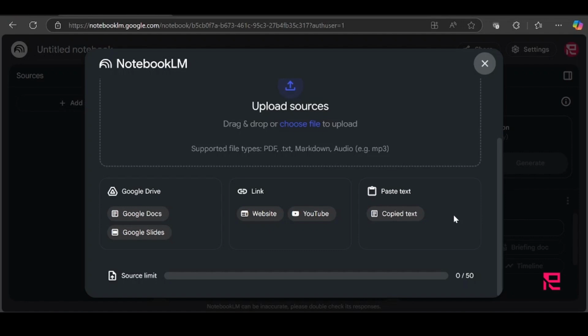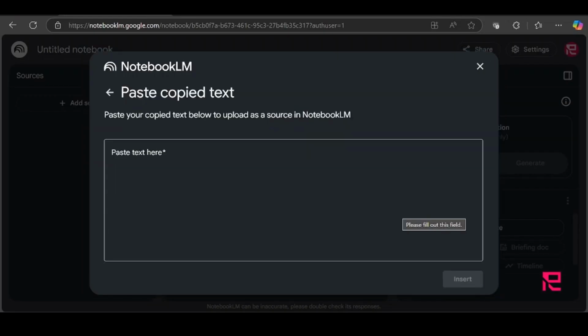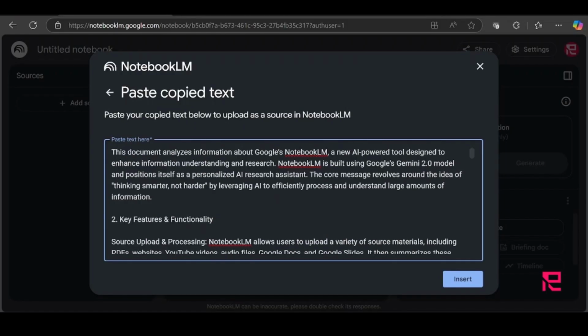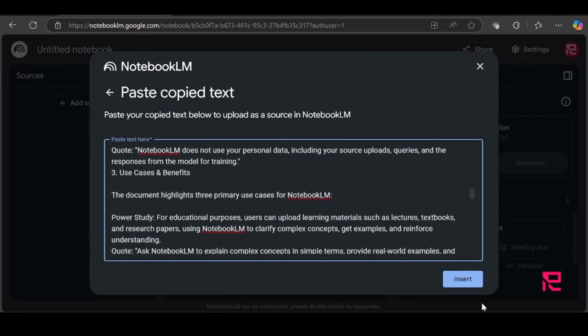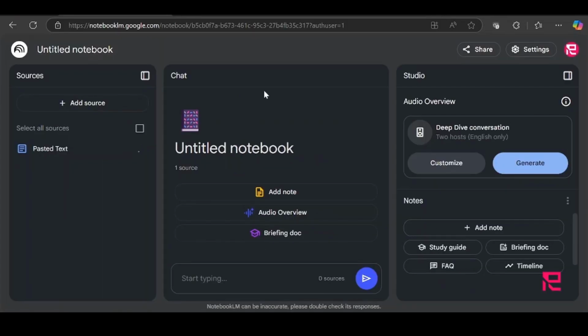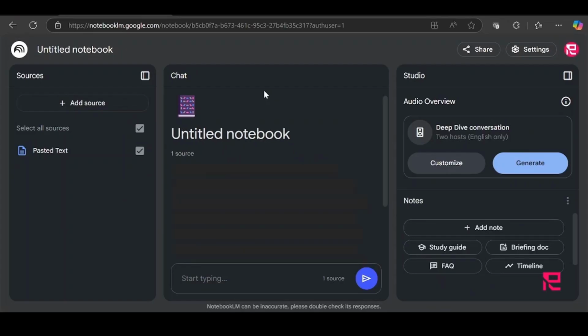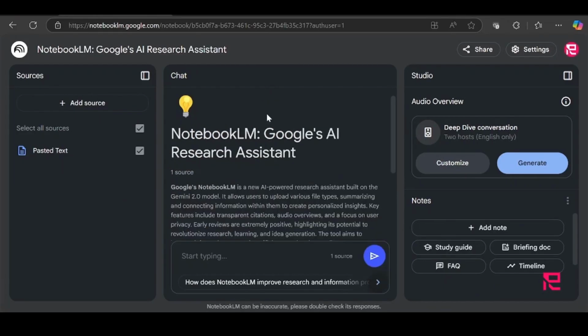Let's go. So I'll just click on this copy text button, click inside, paste the text that I want to create. Then I insert it. After a while it will populate and then give me this option to generate a podcast which has two hosts discussing the documents of the contents I have pasted there. So let's generate and wait.